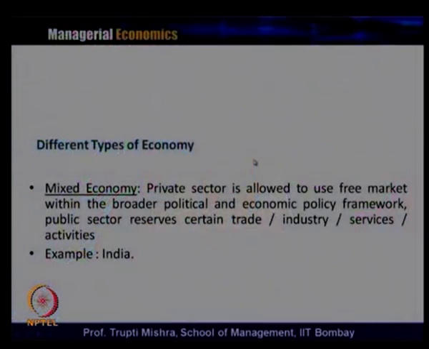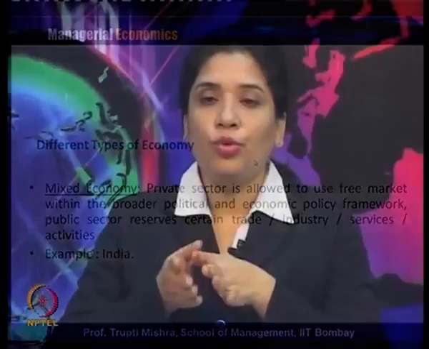So, we will continue our discussion on reviewing the basic economic terms in the next session. Next session we will talk about opportunity cost, the concept of profit, that is economic profit and accounting profit, and also marginal and incremental analysis. Finally we will see the model of an economy, how there is an interrelationship between the sectors, how the resources flow from one sector to another, and how income flows from one sector of the economy to another.